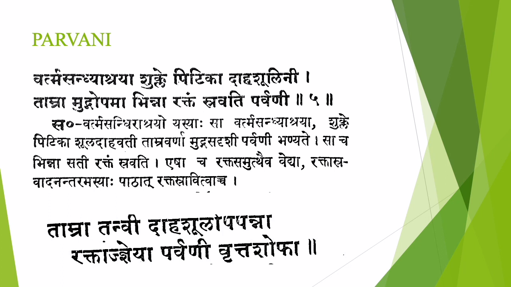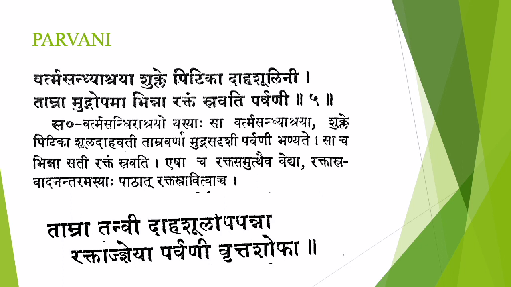Next comes the Sushruta sloka. Tamra Tanvi Daha Shulopapanna Rektajneya Parvani Vritta Shofa. Tamra Tanvi: the color is the same as in Ashtanga, Tamra, copper red in color. Tanvi, thin, tender. It will be Daha Shulopapanna, there will be Daha and Shula. Rektajneya, because of Rekta dosha predominance.